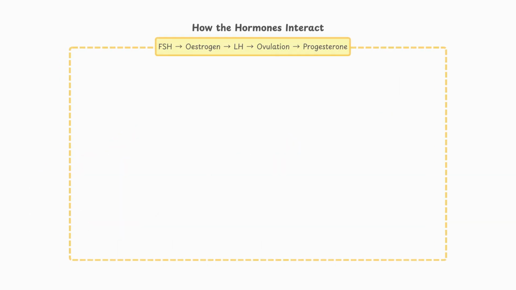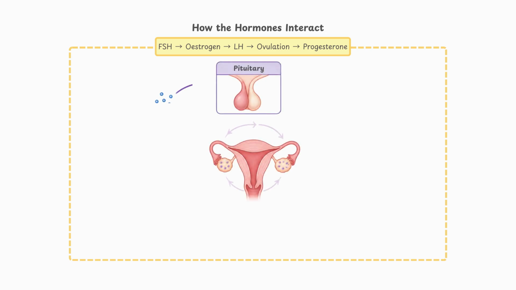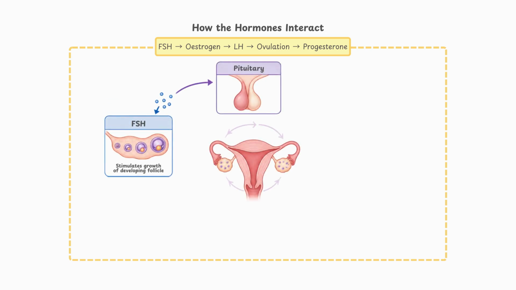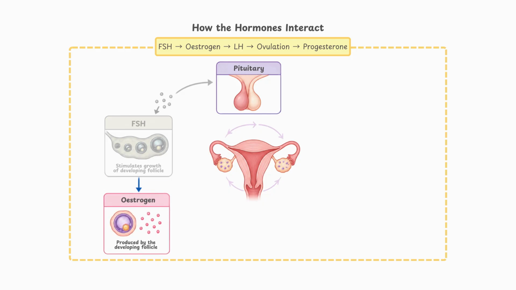Now let's bring the hormones together and see how they interact during the menstrual cycle. At the beginning of the cycle, FSH stimulates a follicle in the ovary to develop. As the follicle grows, it produces increasing amounts of estrogen. Estrogen helps repair and thicken the uterus lining after menstruation. Then, when estrogen reaches a high level, it stimulates the release of LH.